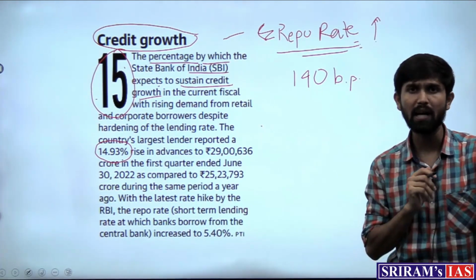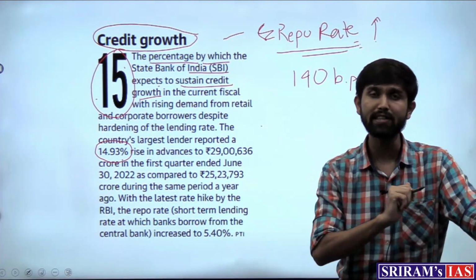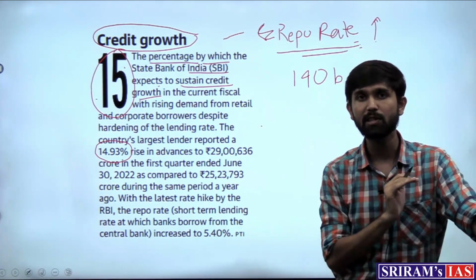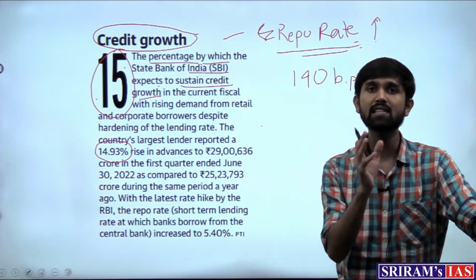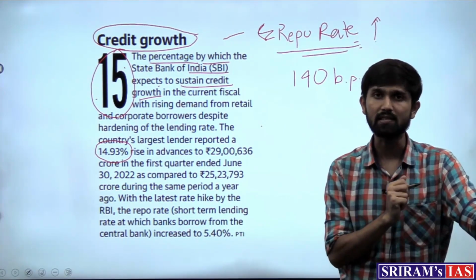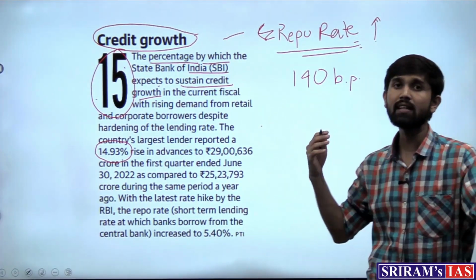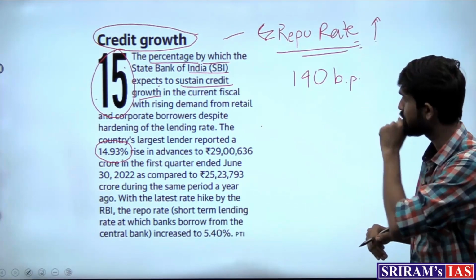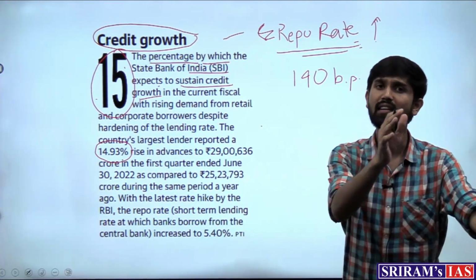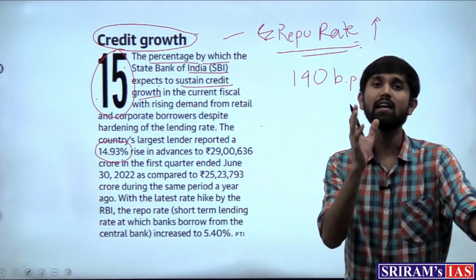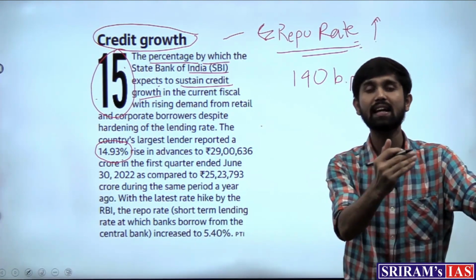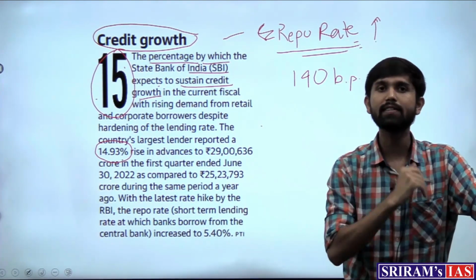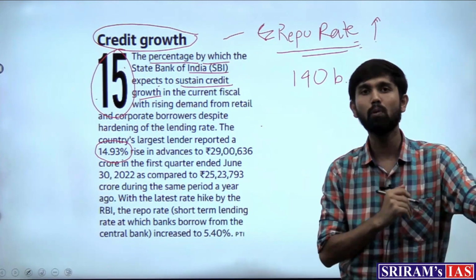RBI did this so that the money supply in the economy, the loan-taking capacity of the people, should decrease. So this should get translated in the Indian economy, wherein the banks should also increase their lending rate, and subsequently the citizens should borrow less.